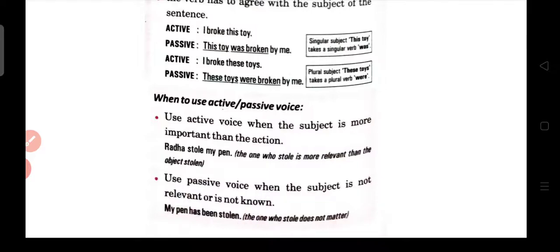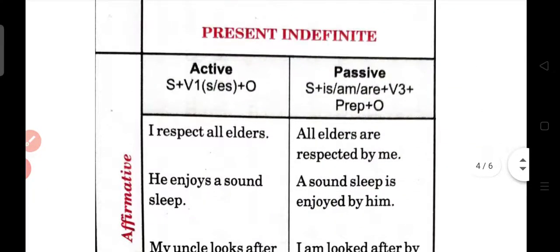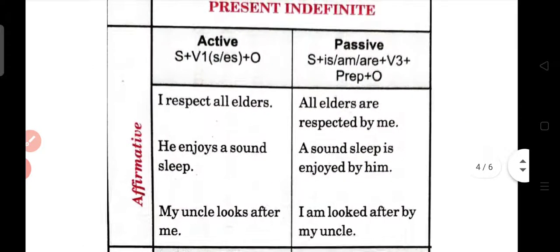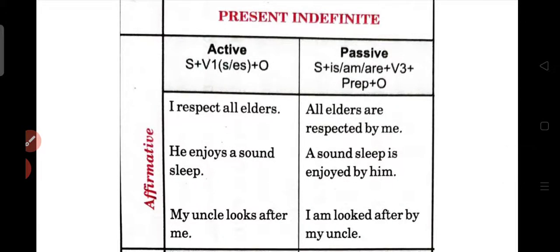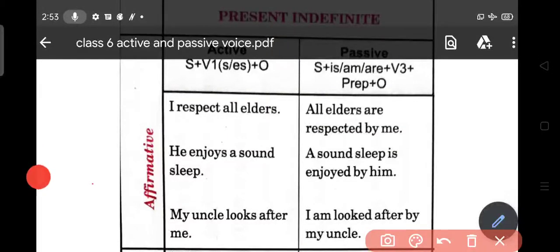Now see, just come to the next page. The table is given to you. Now we are going to understand how we have to change the tenses from active to passive. For this you need to identify what the tense is in the active voice. Accordingly you have to change into passive voice. Present indefinite is also known as simple present tense. And what is the rule of simple present tense?